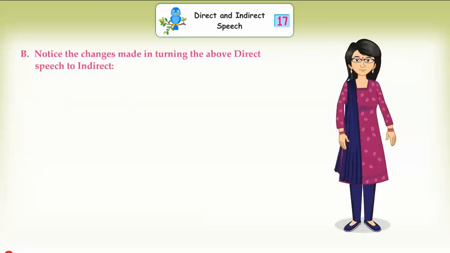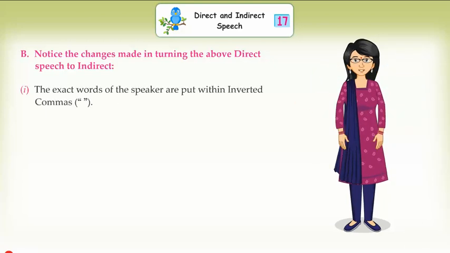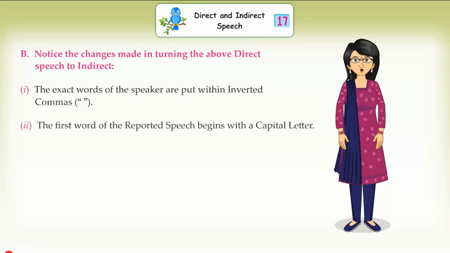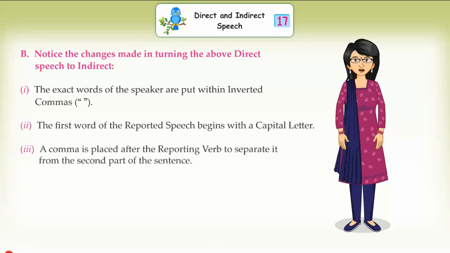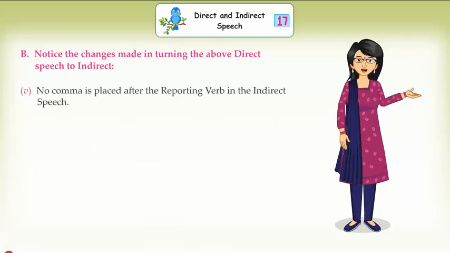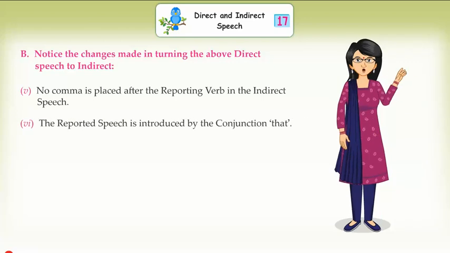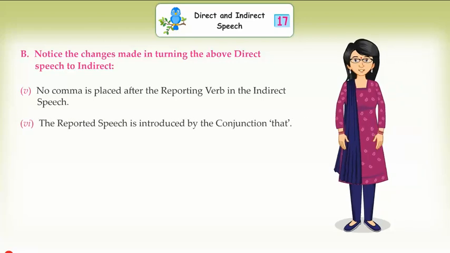B. Notice the changes made in turning the above direct speech to indirect. 1. The exact words of the speaker are put within inverted commas. 2. The first word of the reported speech begins with a capital letter. 3. A comma is placed after the reporting verb to separate it from the second part of the sentence. 4. In the indirect speech, the reported words are not placed within inverted commas. 5. No comma is placed after the reporting verb in the indirect speech. 6. The reported speech is introduced by the conjunction that.